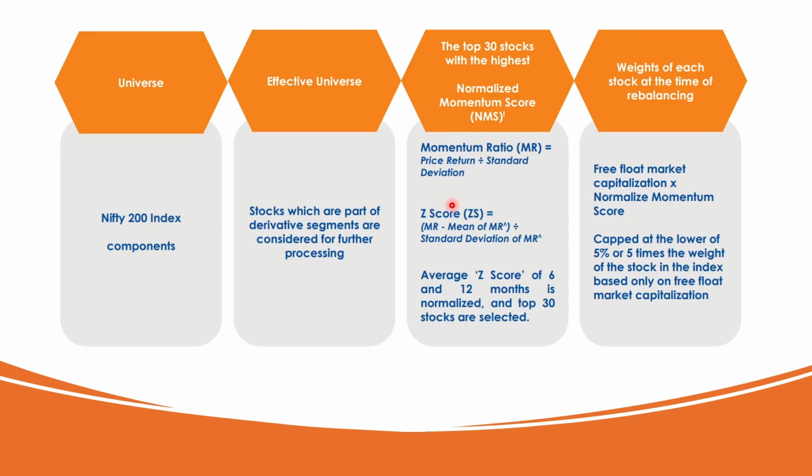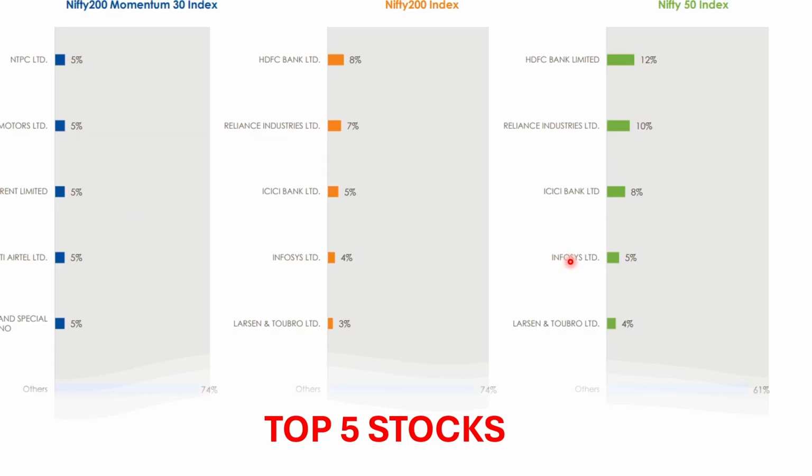Now the important thing over here is how the momentum ratio is calculated. The momentum ratio is nothing but price return divided by the standard deviation, and then the Z score is there. We need not go into details of this. The other aspects can make it easier to understand.